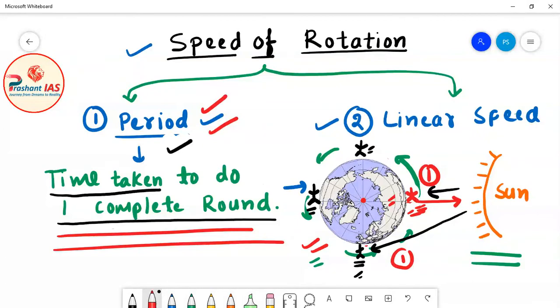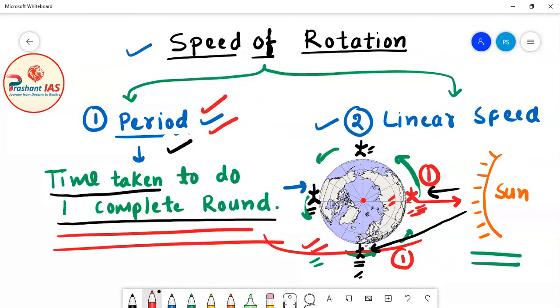Okay, so the time taken by earth to complete this journey, in which a reference point on earth reached its original position from where it had actually started, is known as the period of rotation. This is called one complete rotation or one complete round taken by earth. So period of rotation means the time taken by earth to do one complete rotation, one complete round.